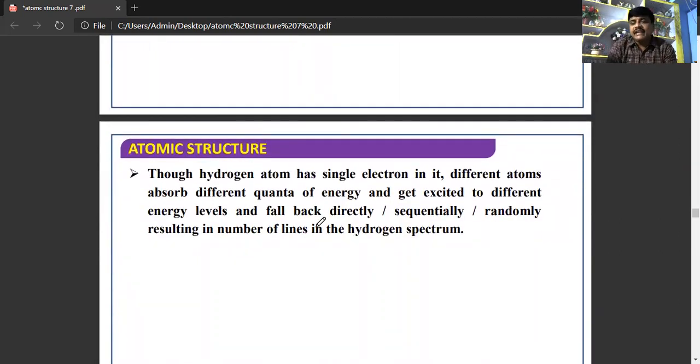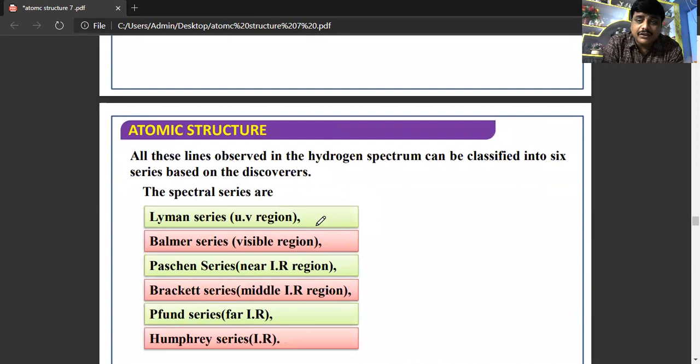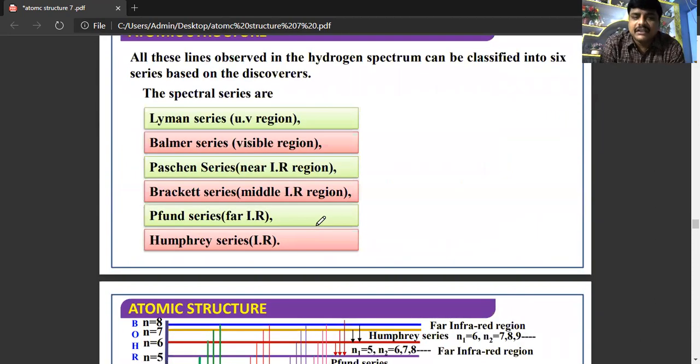Though it contains a single electron, because we are considering hydrogen gas, it consists of a number of hydrogen atoms, and they emit different radiations, and these energy levels give rise to different series of spectrum.